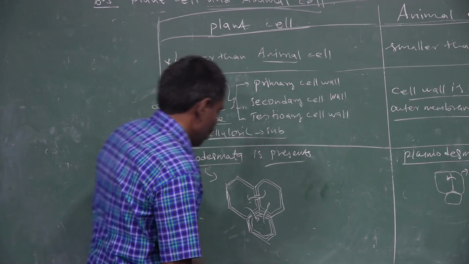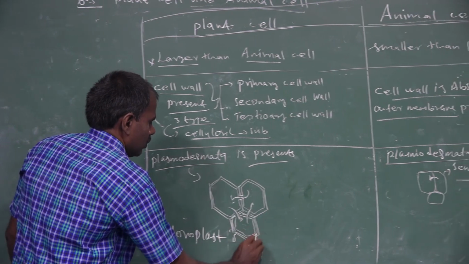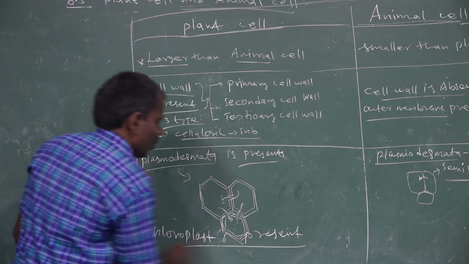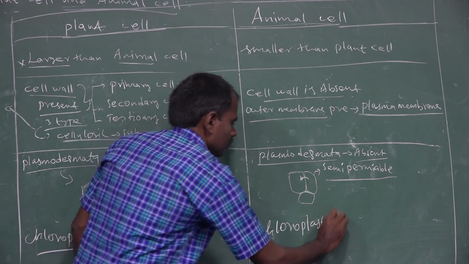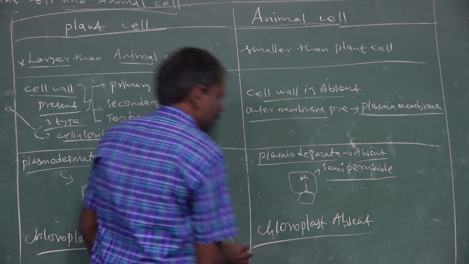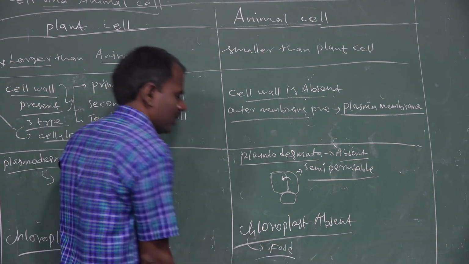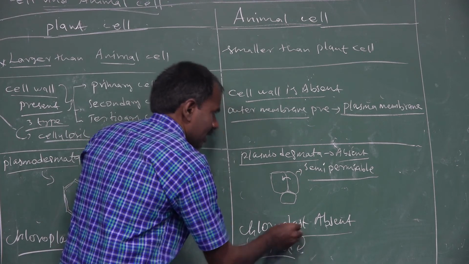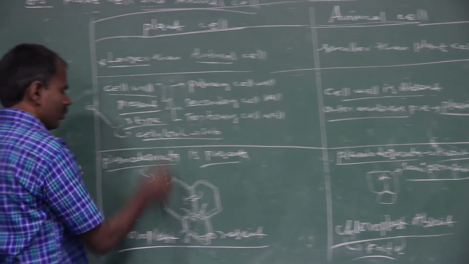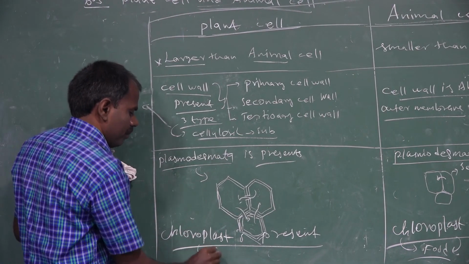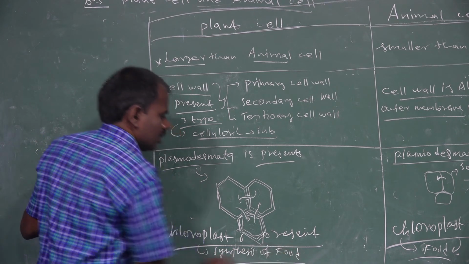The next one is chloroplast. Chloroplast is present in plant cells and absent in animal cells. So what is the role of chloroplast? The chloroplast synthesizes food. Food synthesis does not occur in animal cells because they lack chloroplast. In plant cells, the presence of chloroplast allows the synthesis of food.